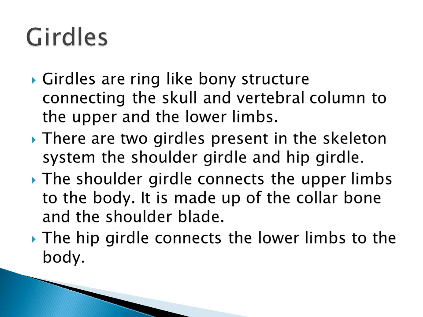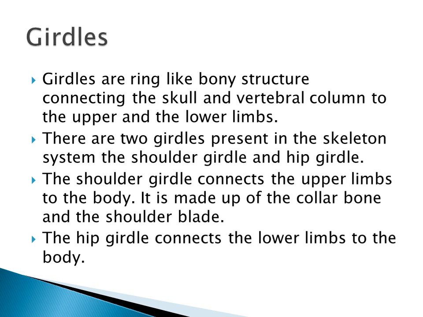By means of the girdle, the upper and lower limbs are connected to the skull and vertebral column. In our human body, there are two girdles. The first one is called the shoulder girdle, and the second one is called the hip girdle.